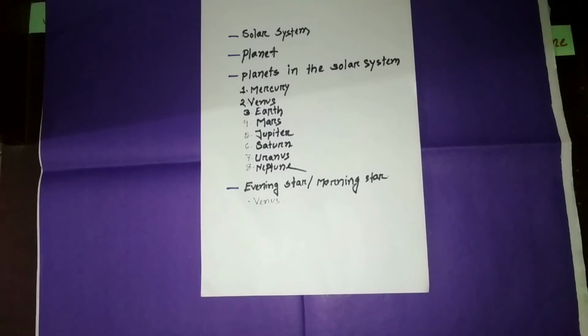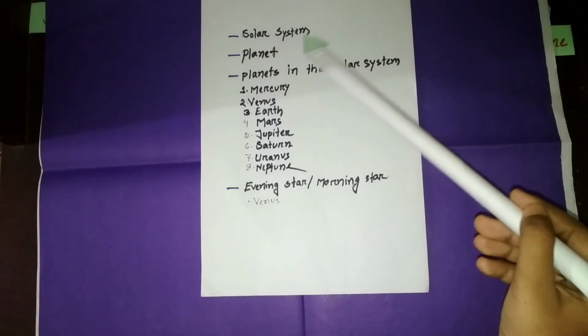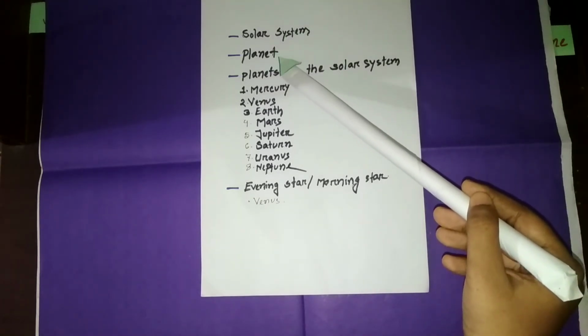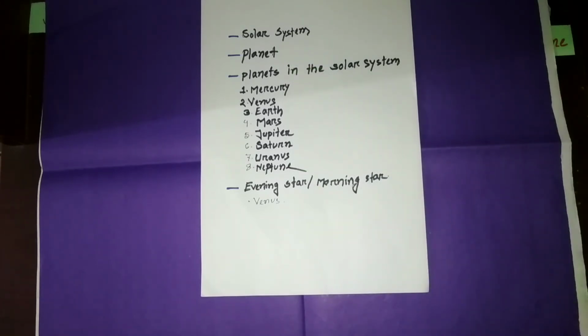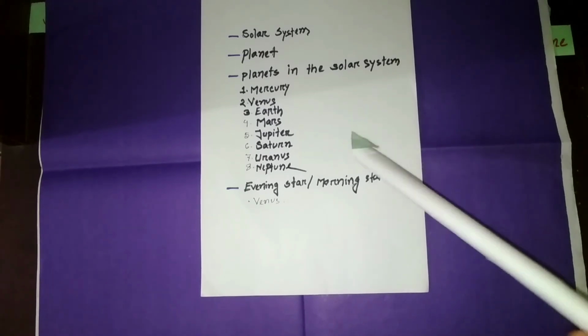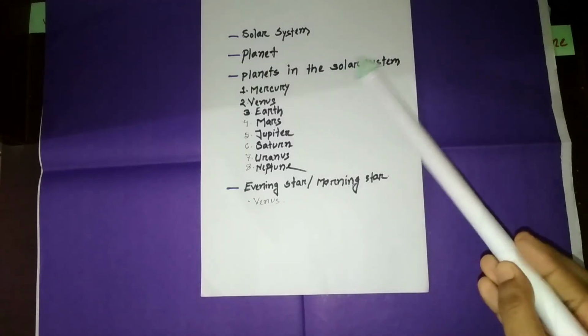So, let's just sum up the total topic. Today we learn about the solar system. We learn what is planet. Planet is a large object in the space that moves around the sun. And then planets in the solar system.